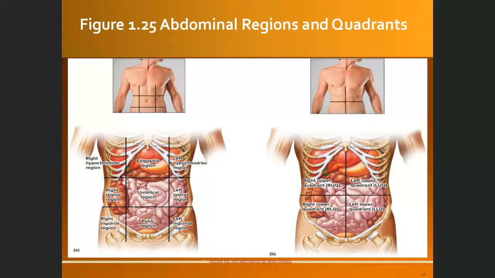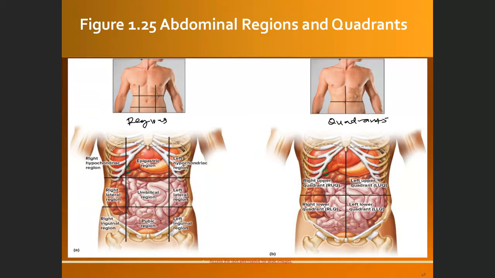Okay, for the abdominal cavity, we know the abdominopelvic cavity is the biggest body cavity, so it has so many organs in it. So usually the scientists or medical doctors divide this cavity into what we call either quadrants or regions. So this one is region and this one is quadrant.